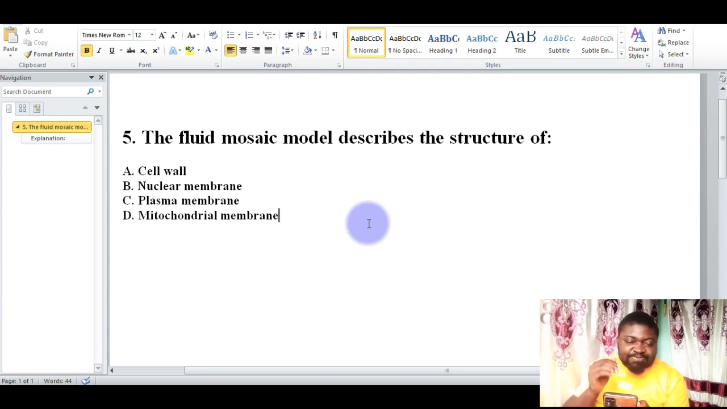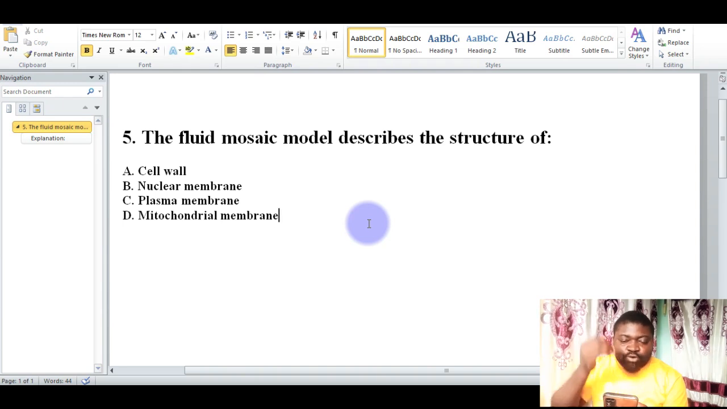Anytime we talk about the plasma membrane, it is because it consists of a phospholipid bilayer. This phospholipid bilayer has embedded proteins that move laterally. And of course, this flexibility allows transport, signaling, and cell recognition. That is why C is correct, the plasma membrane.